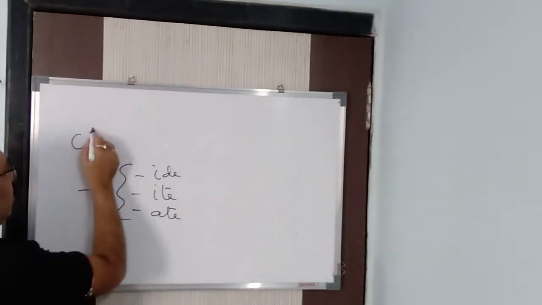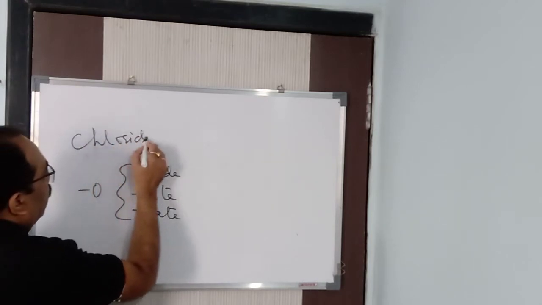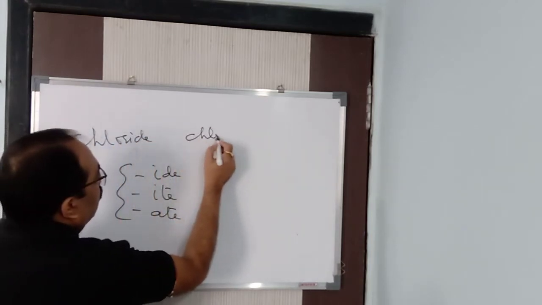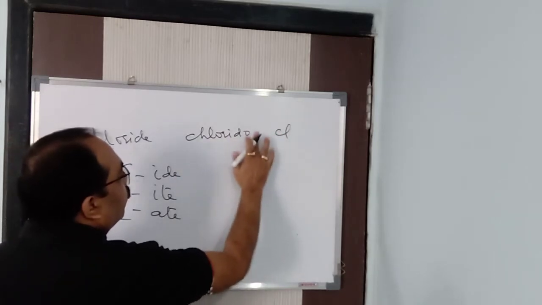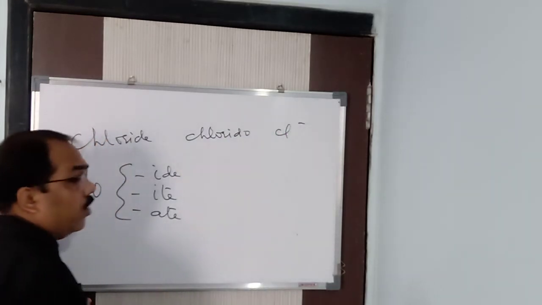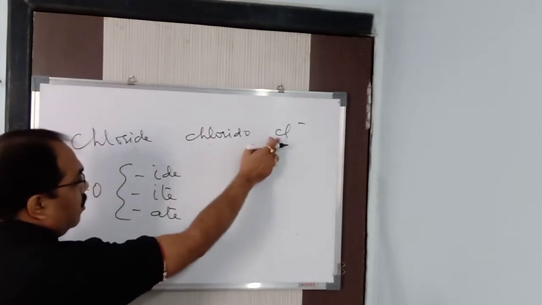For example, chloride becomes chlorido. For Cl minus, it is chlorido.